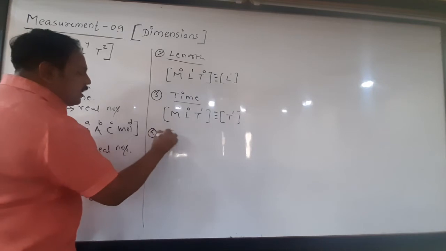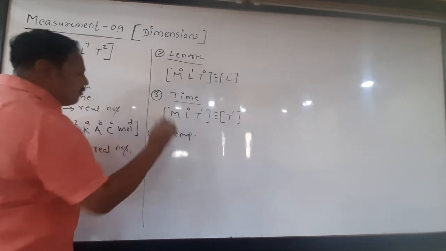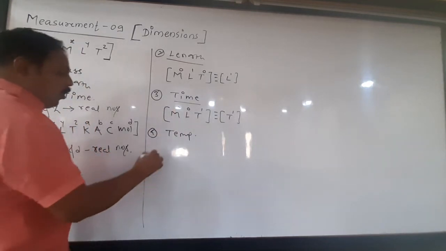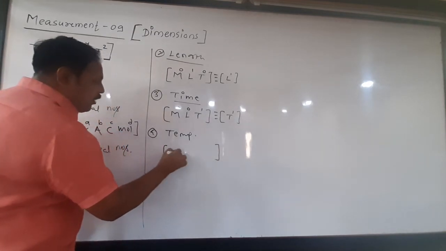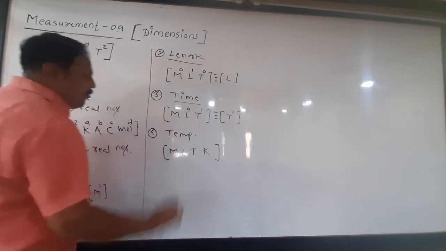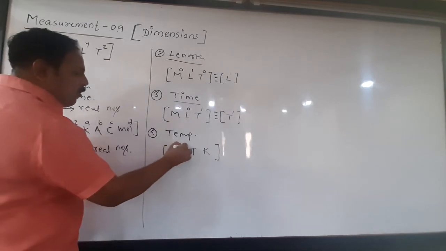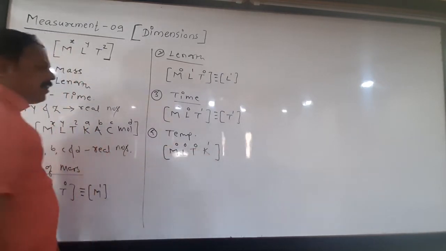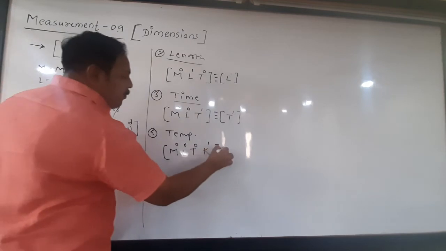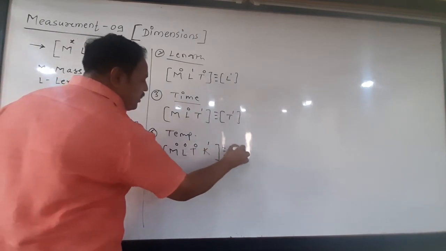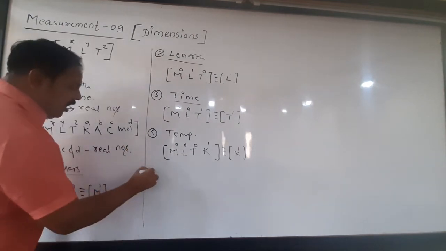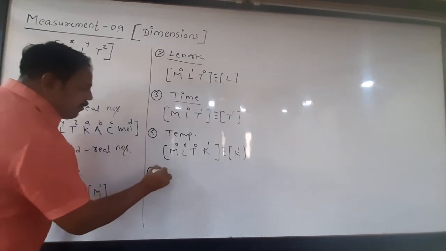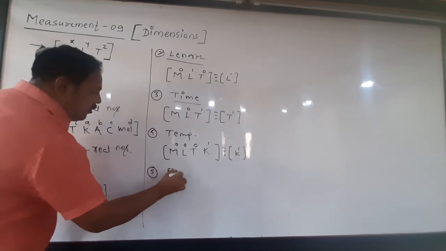Now next, number 4. What are the dimensions of temperature? Here temperature is there, so the dimensions are a square bracket with the basic quantities M, L, T and temperature K. No mass, no length, no time. Temperature is K1, or we can represent it as K1 just. So these are the dimensions of temperature. Number 5. What are the dimensions of electric current?